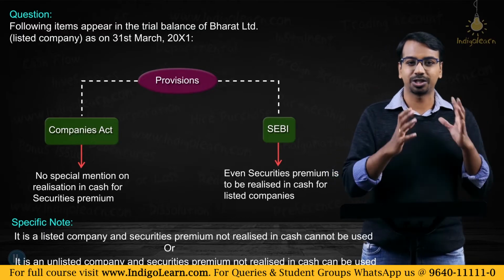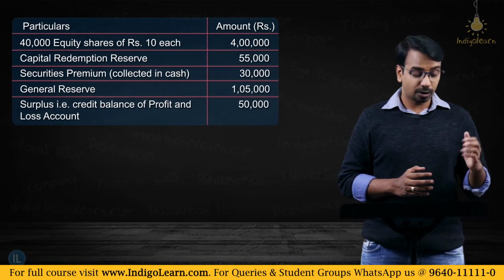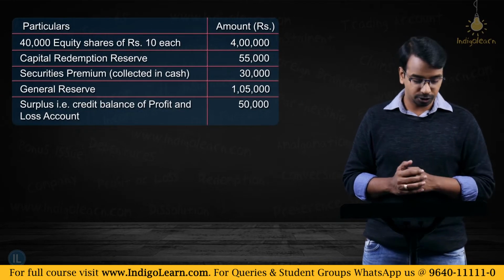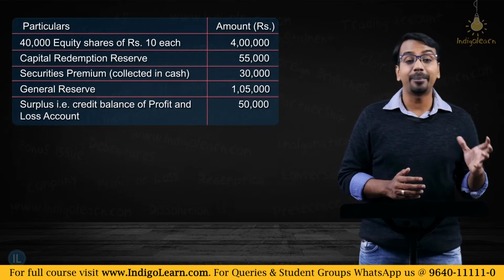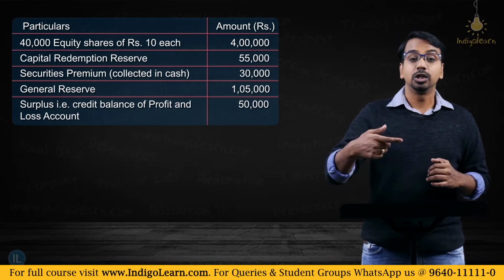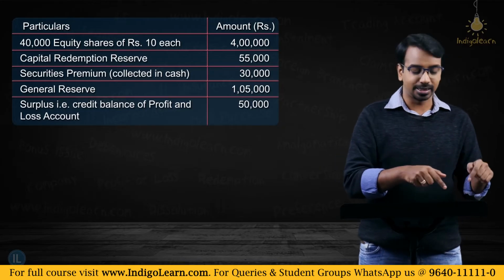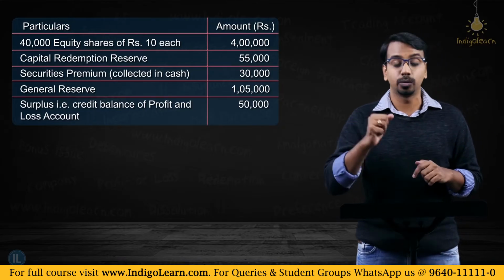collected in cash. Okay, so the balance sheet is given: 40,000 equity shares of rupees 10 each, 4 lakhs. Capital redemption reserve 55,000. Now as you read the question, you must be able to decide, can I use this balance? Can I use the CRR balance? Absolutely yes.